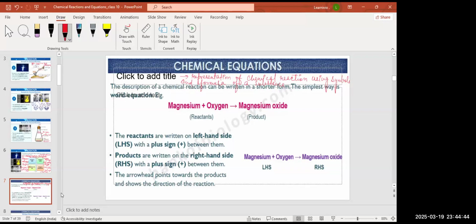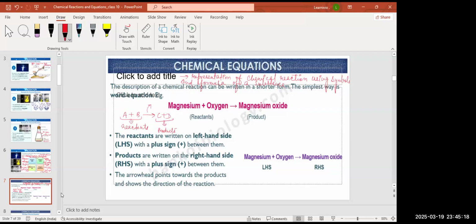For example, we have discussed A plus B will react to form C plus D, right? So what are A plus B? These are reactants. And what are C plus D? These are products. We have discussed it earlier. And see, Umair, this arrow shows the direction of a chemical reaction. It shows that the reaction is in the forward direction, right?